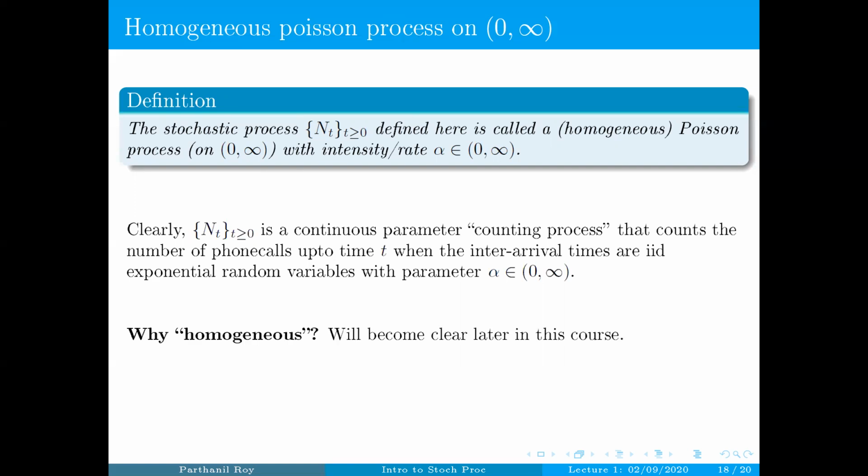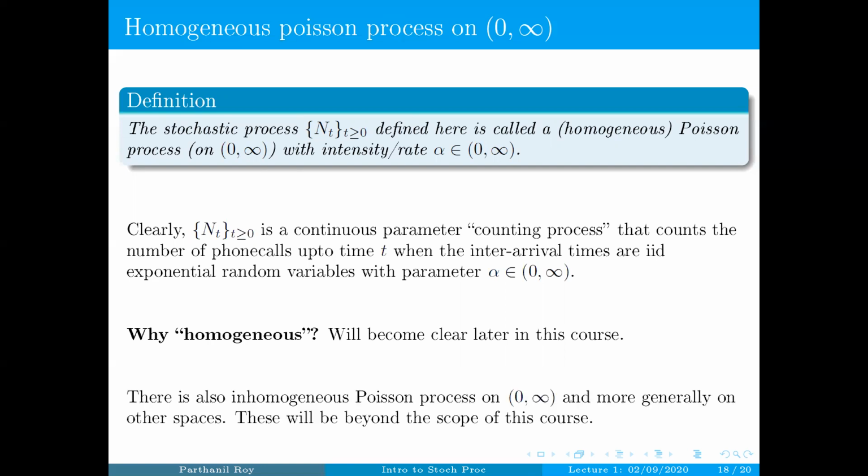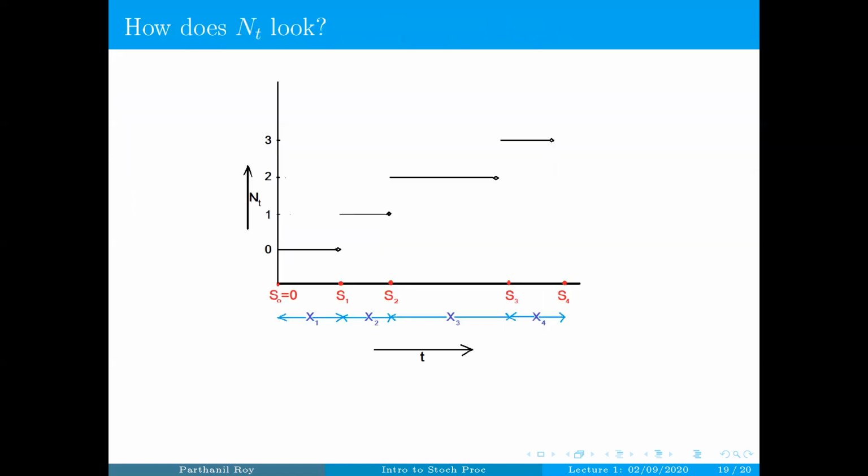Now, why homogeneous? As I said, this will become clear later in the course. There is also something called an inhomogeneous Poisson process on 0 infinity, or more generally on other spaces, but this will be beyond the scope of this course. We're not going to discuss such things. The inhomogeneous Poisson process on 0 infinity we'll touch upon once, but we won't analyze it in detail like the homogeneous case. Okay, so how does N_t look?